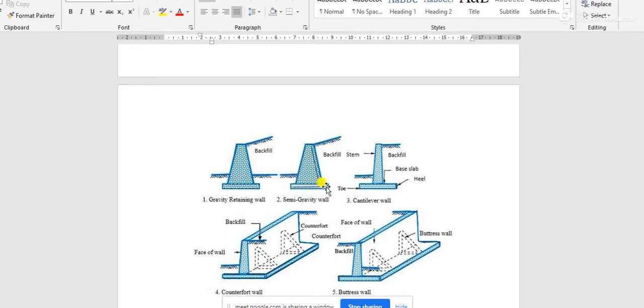First, provide the base plate, and second, a small amount of steel bars or reinforcement bars are given in the base plate or at the back side of the wall.